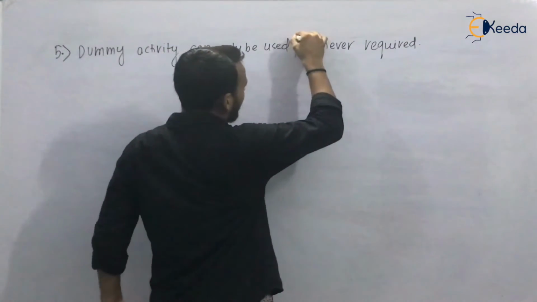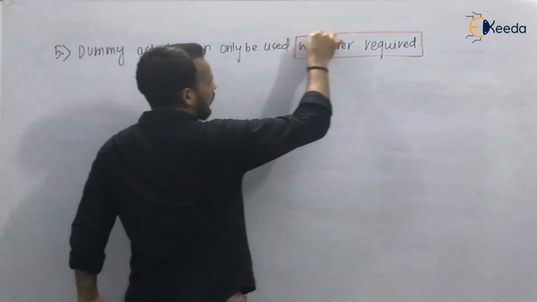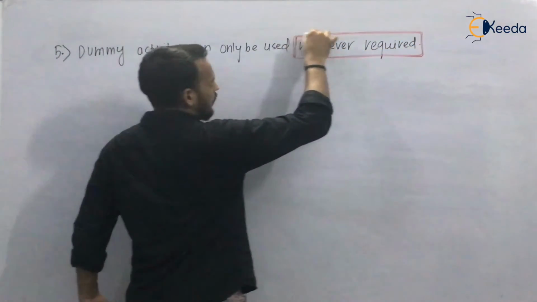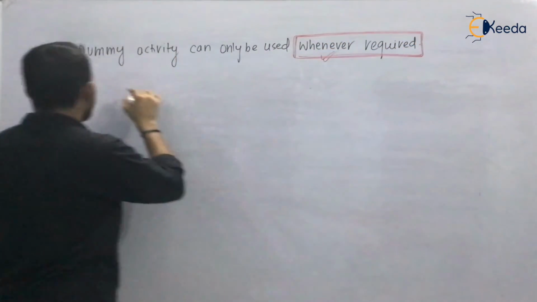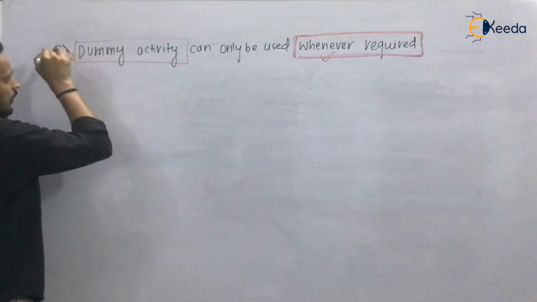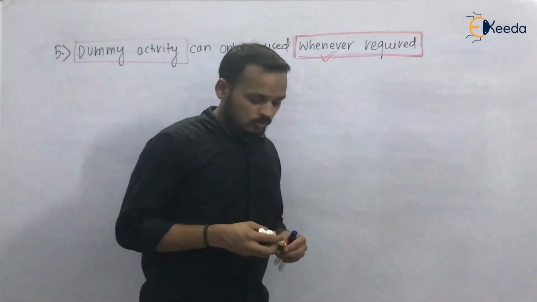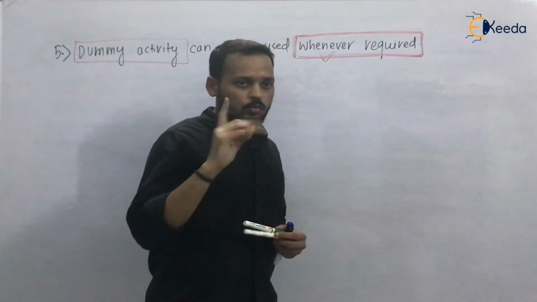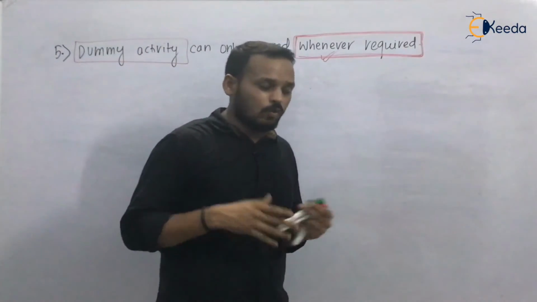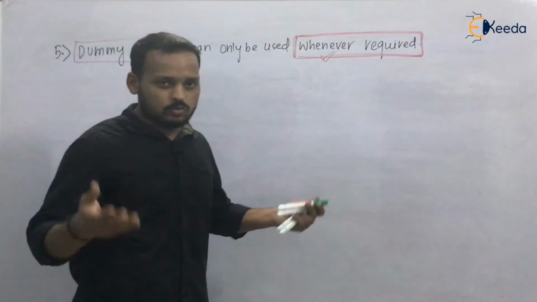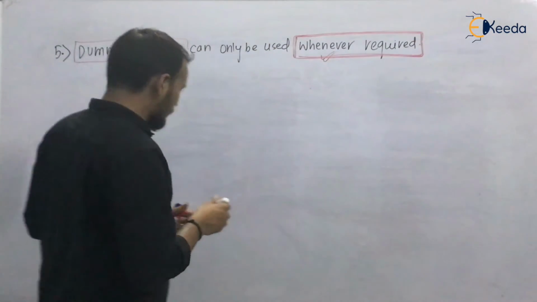That is, whenever required. Whenever you are stuck in a problem of common head and tail event, then only you have to go for a dummy activity. So you are going to have another doubt: sir, what is a dummy activity? What does it actually do?